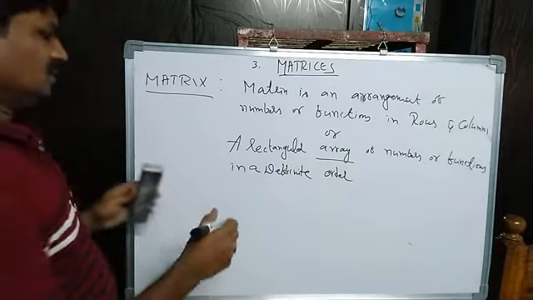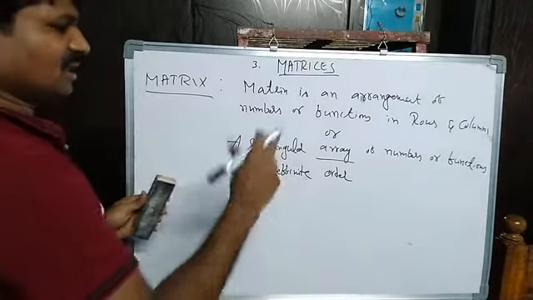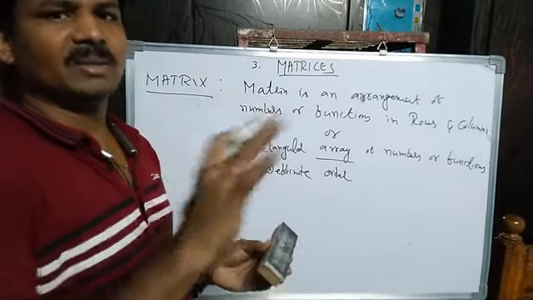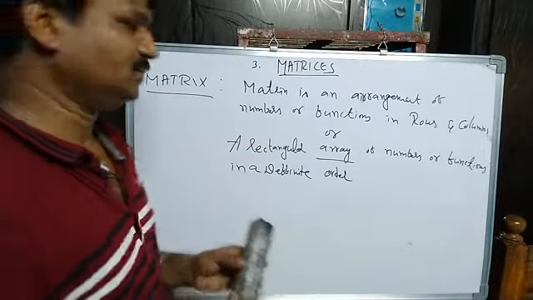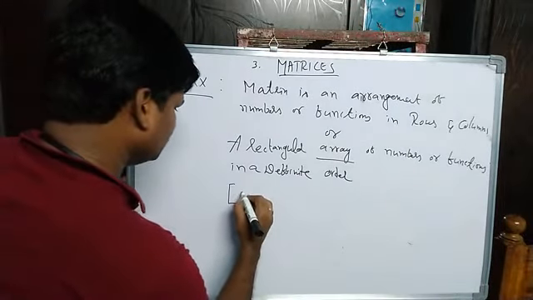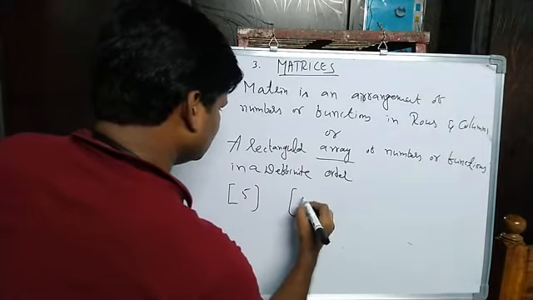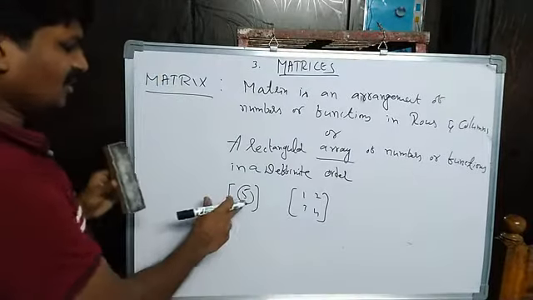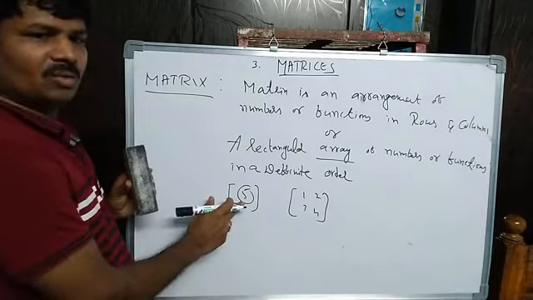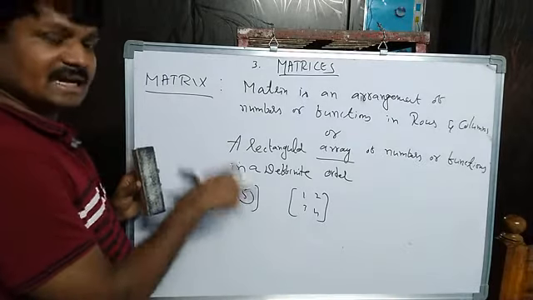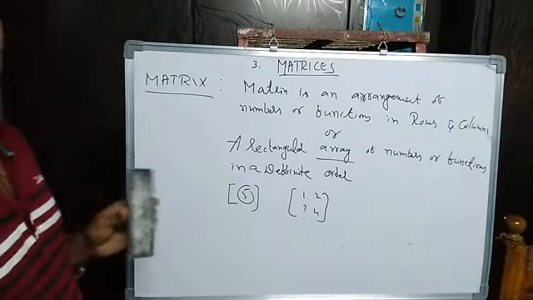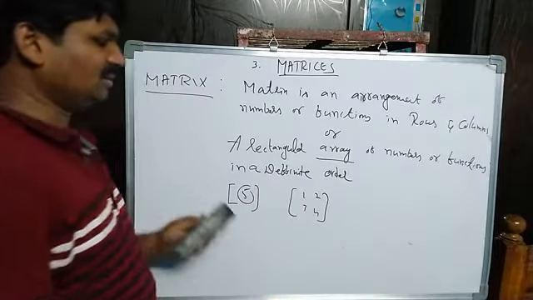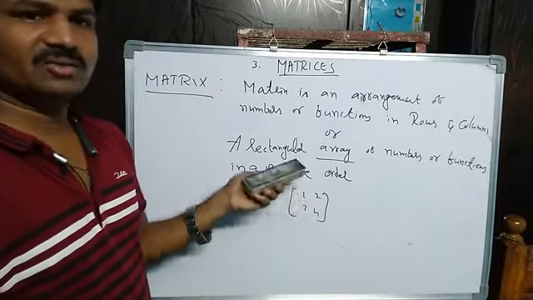And what are the numbers or functions in the matrix? Those are called elements. Elements are entries of the matrix. For example, I am taking one example like this. Suppose 5, or 1, 2, 3, 4. Here the number 5 is called an element or entry of this respective matrix. Here, 1, 2, 3, 4: how many elements are there? 4 elements, or 4 entries, in this respective matrix.